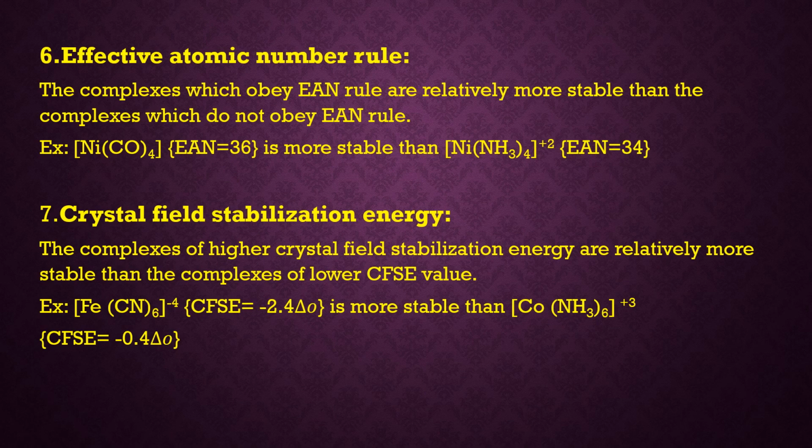This is what you are supposed to write under crystal field stabilization energy. The complexes of higher crystal field stabilization energy are relatively more stable than the complexes of lower CFSE values. Clear? So this is the seventh factor.